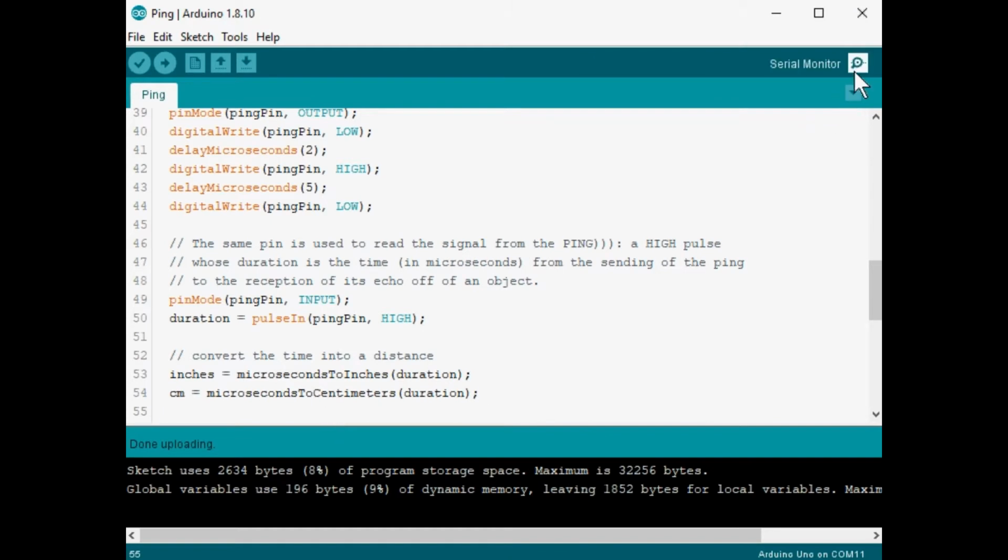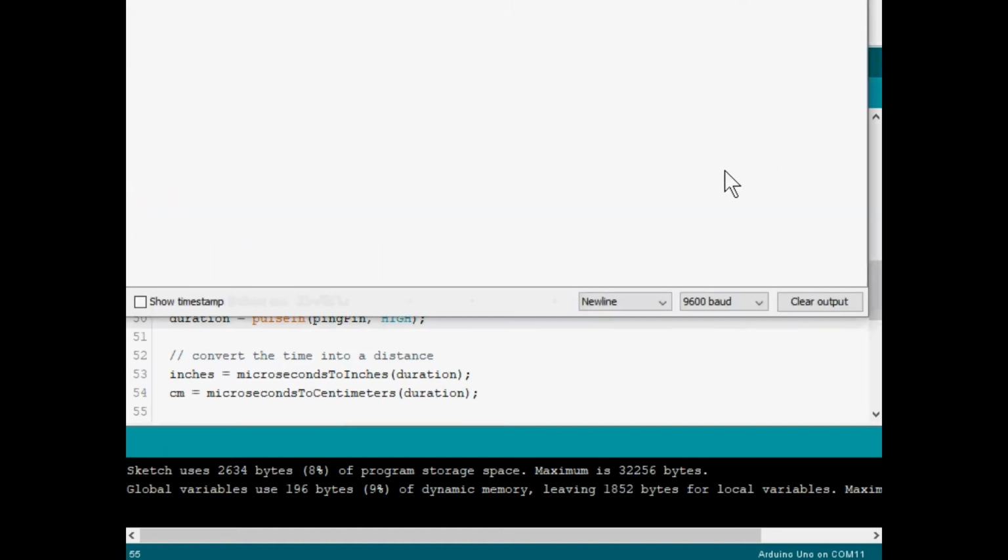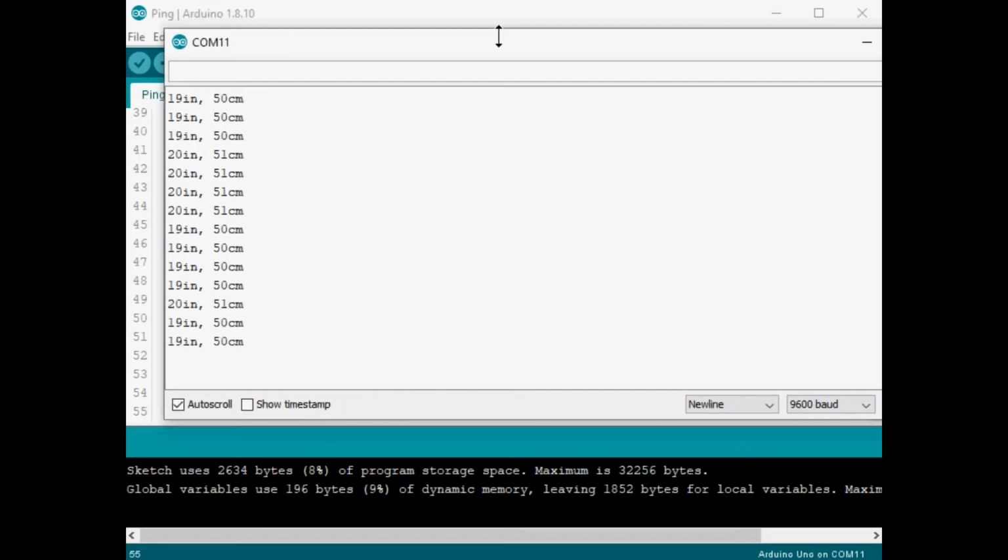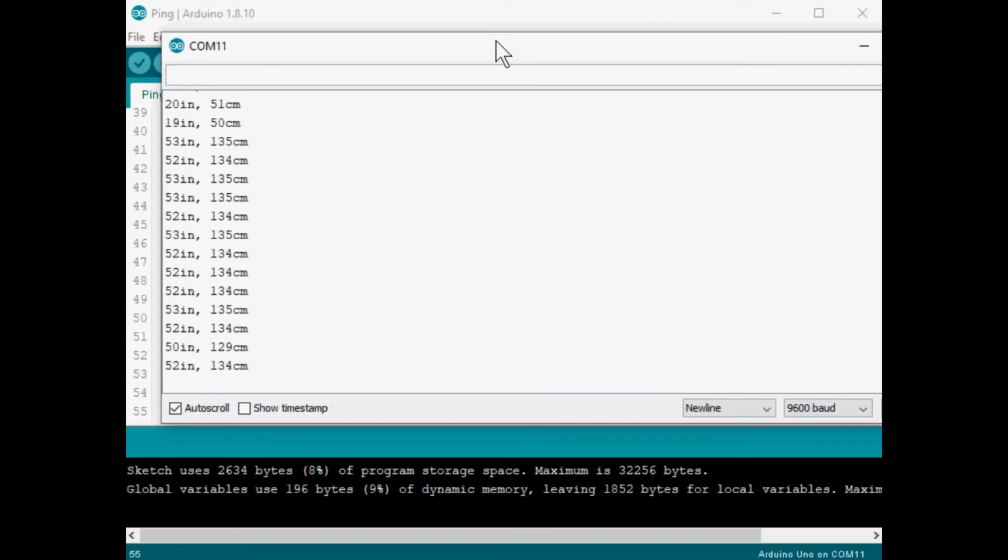Now let's find out what it is doing. Click on the serial monitor, see if anything's showing up. Oh, and it is. So it has something it sees about 50 inches away. Well, you're not going to see this, but I'm going to hold a flat object out. Oh, maybe just over 2 feet. That looks like just over 2 feet, and as I bring it closer, the value gets smaller.